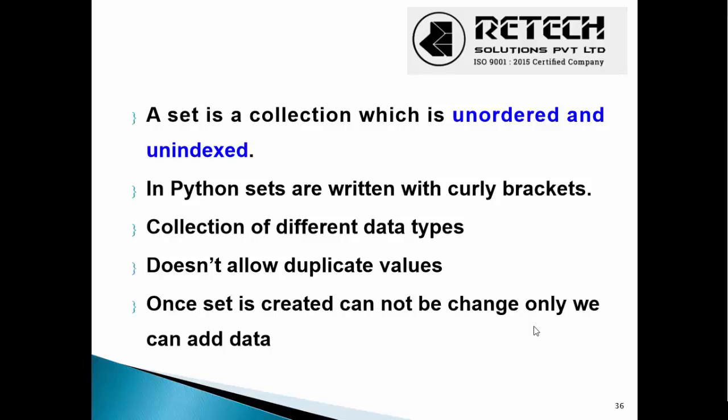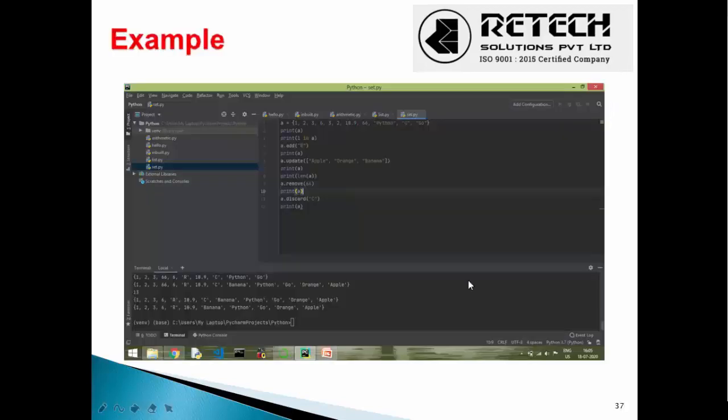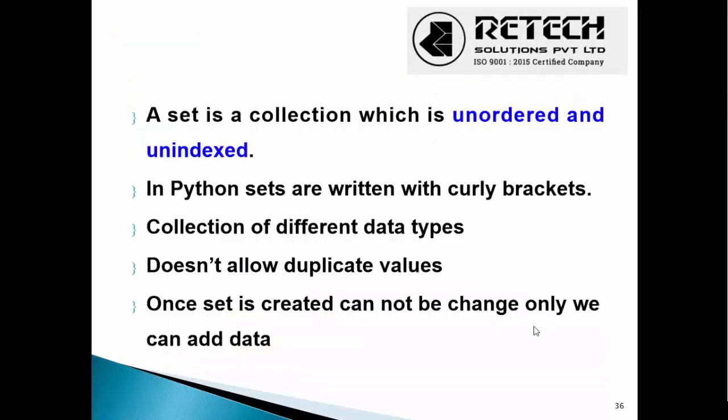A set is a set of random values. Every time we add to a set, it doesn't support an index. A set is created using curly brackets. In a list we use square brackets, and in a tuple we use round parentheses. In a set we use curly brackets.